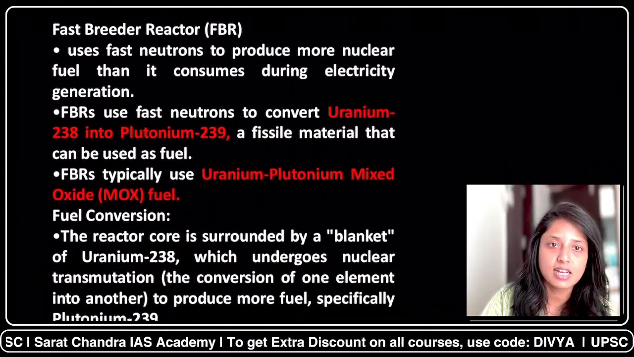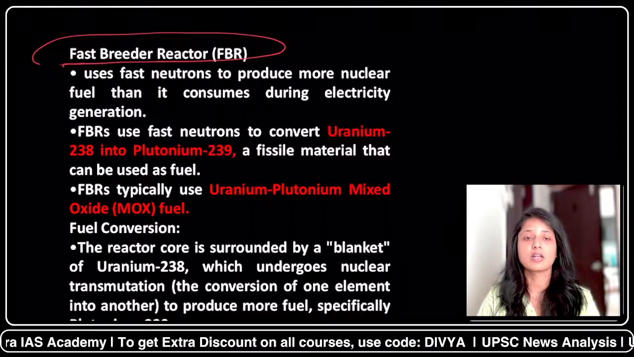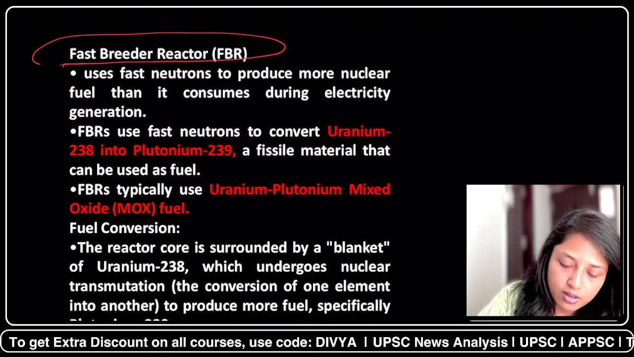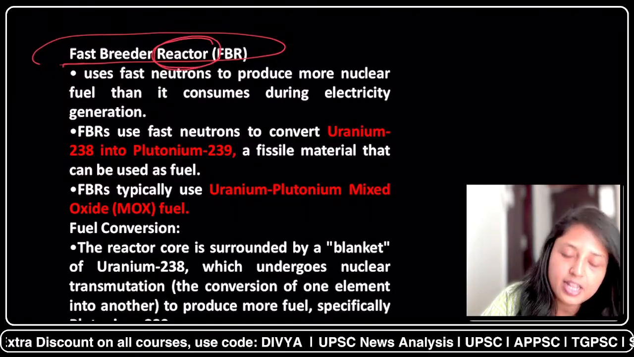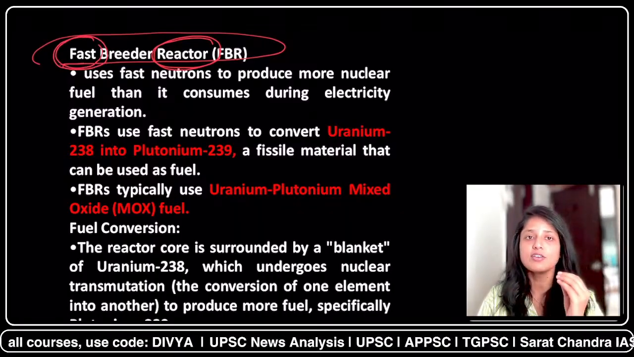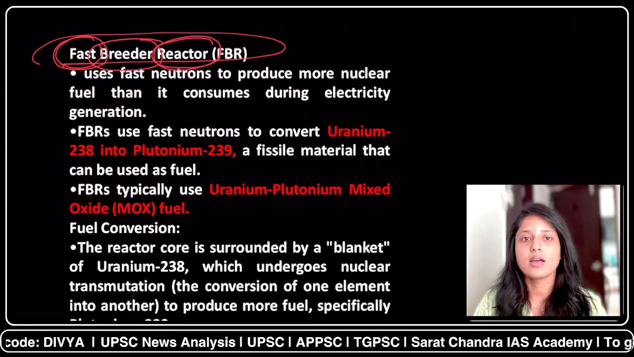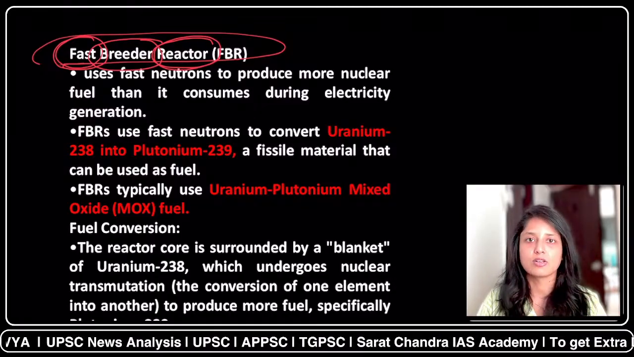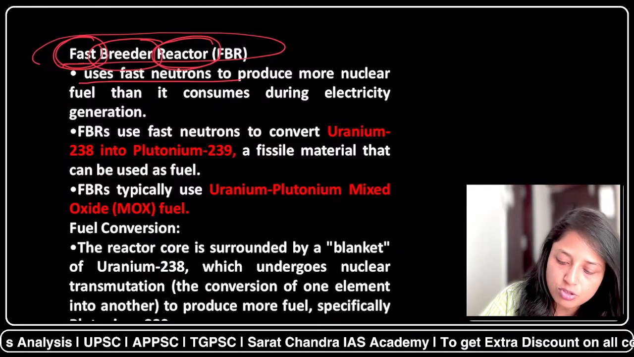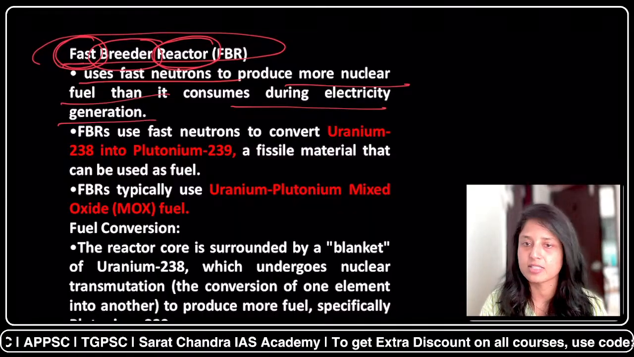Now let's briefly discuss fast breeder reactors. What is the meaning of fast breeder reactors? They are nothing but nuclear reactors. Let's break it down. Reactor means it is a nuclear reactor. Fast means this nuclear reactor uses fast moving neutrons, and breeder means it is producing more fuel than it is consuming, breeding something to produce extra. So it is the nuclear reactor which uses fast neutrons to produce more nuclear fuel than it consumes during electricity generation. This is the main concept.